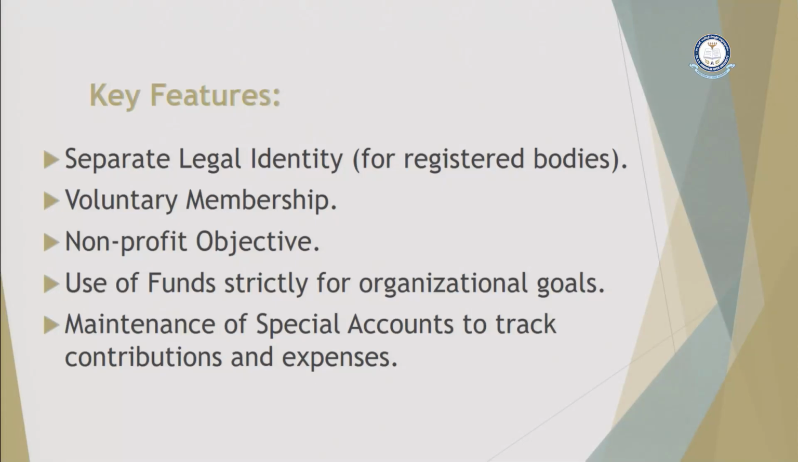Now let's move to understand the key features of the non-trading organization. The first feature is separate legal identity, or separate legal entity. NTOs, non-trading organizations, have a separate legal entity from their members. It is not dependent on who the member is. As we know, there is voluntary admission or voluntary membership for this entity. So people, whenever they want to be part of this organization, pay the fee and become members.